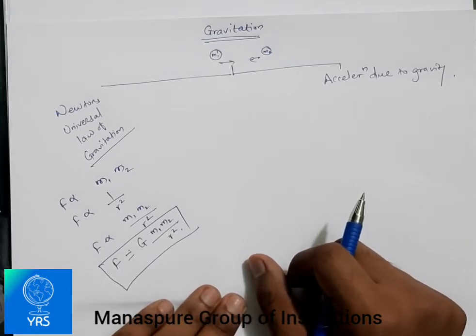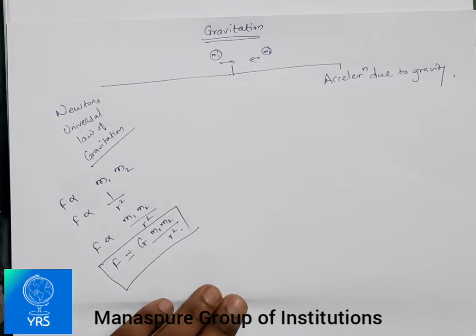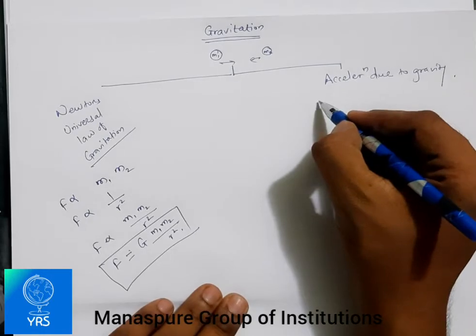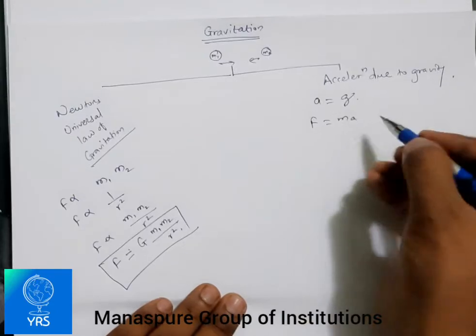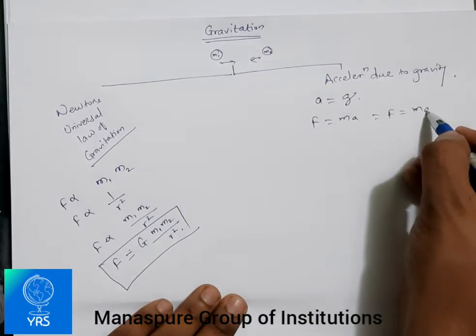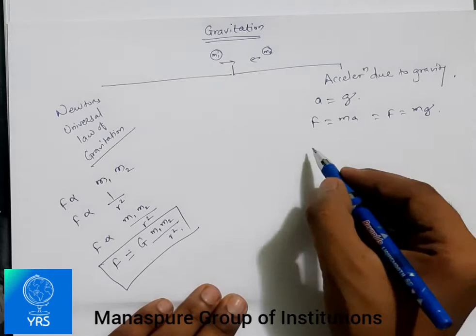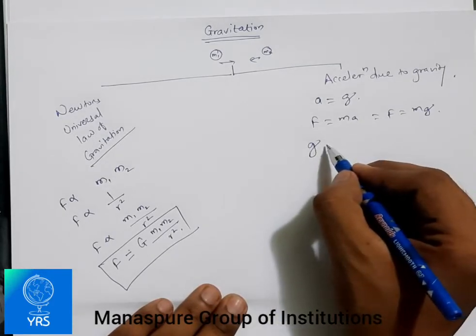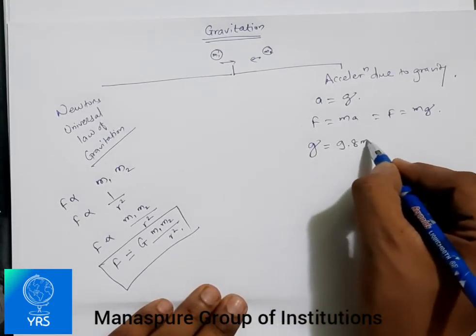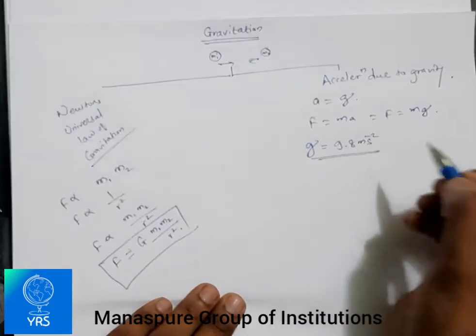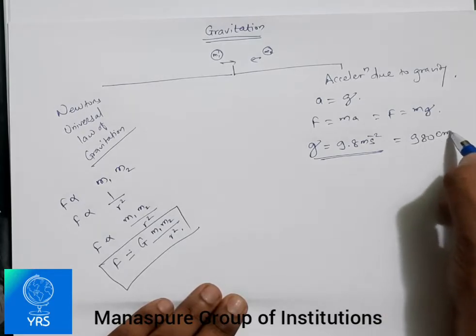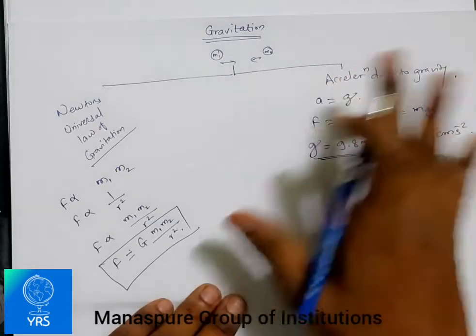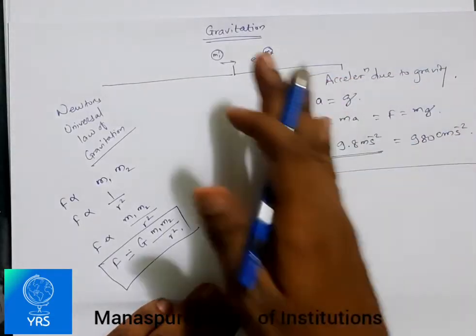As we all know, it is the uniform acceleration produced, so we said that a is equal to g. Then we discussed F is equal to ma, and we took it as F is equal to mg. Then we derived the acceleration due to gravity: g is equal to 9.8 meter per second square. In terms of centimeters, we write it as 980 centimeter per second square. So this was regarding acceleration due to gravity.